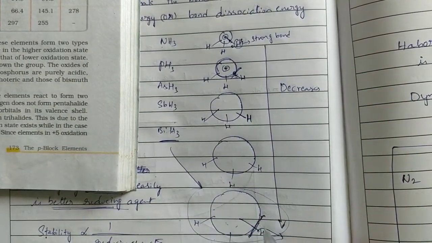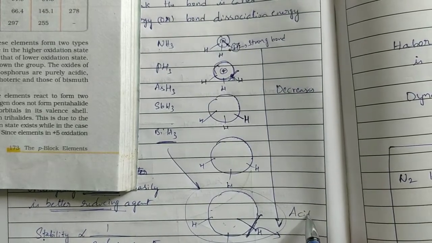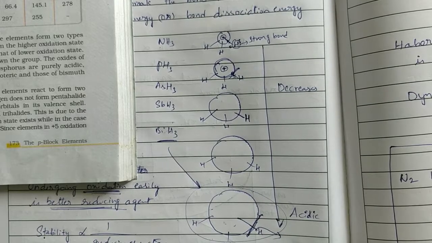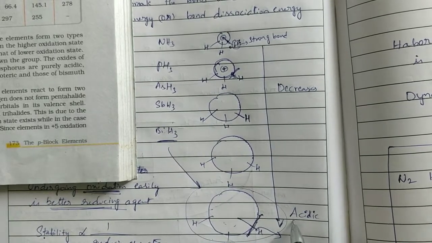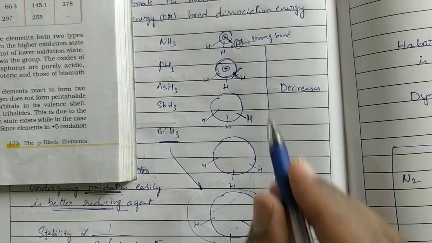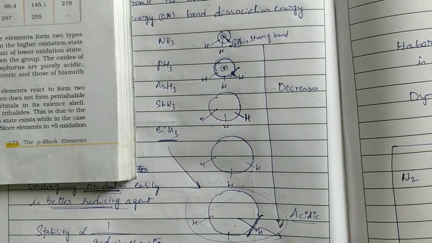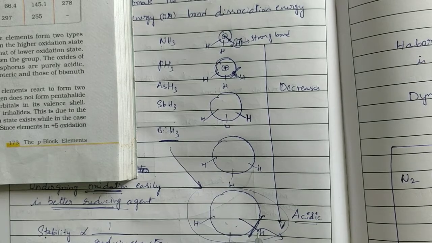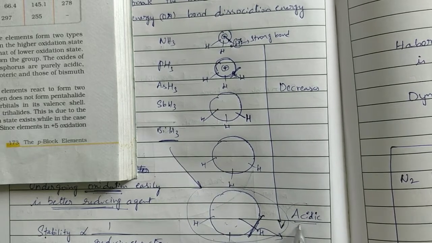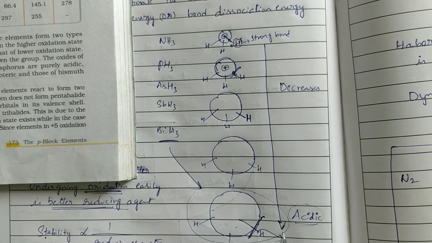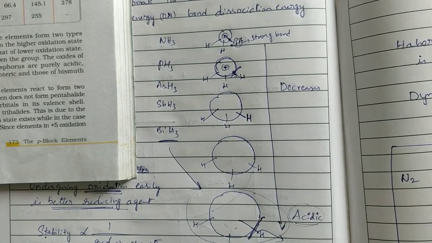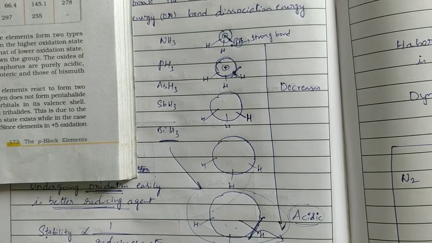Substance which can lose the hydrogen easily is acidic in nature. So top to bottom, acidic nature increases, basic nature decreases. This one can lose the hydrogen easily, na? It is behaving like acidic in nature. So top to bottom, we can tell acidic nature increases means basic nature decreases.